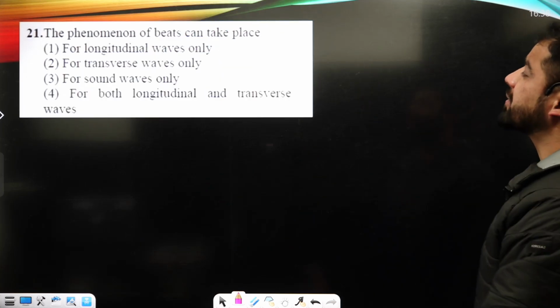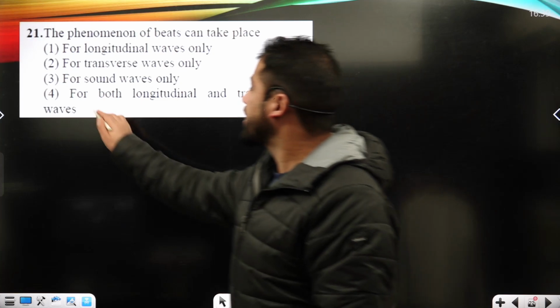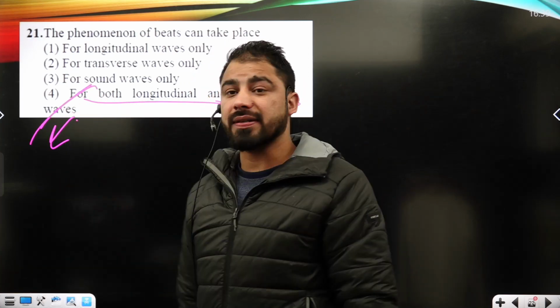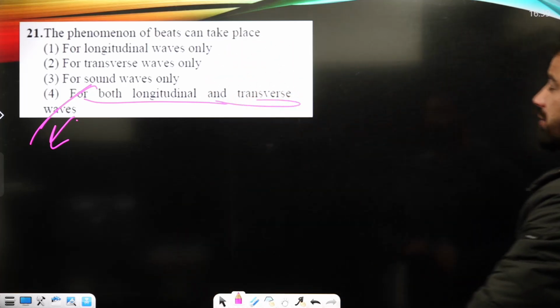The phenomena of beats can take place. We know they can take place in longitudinal as well as in transverse waves. Okay, it's just a theoretical question.